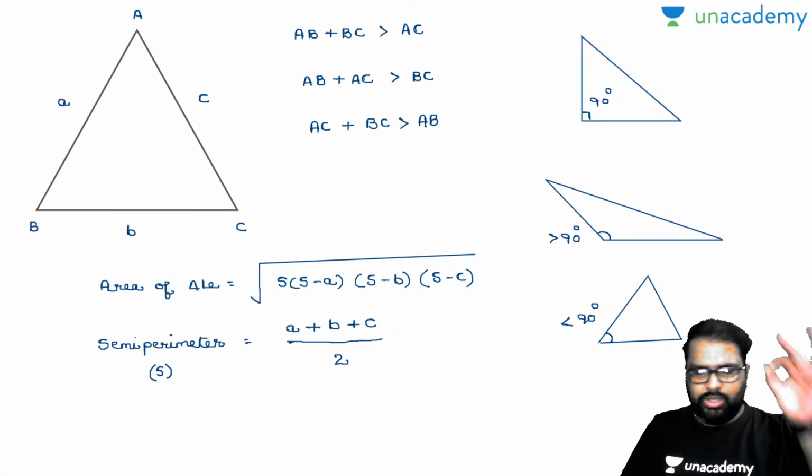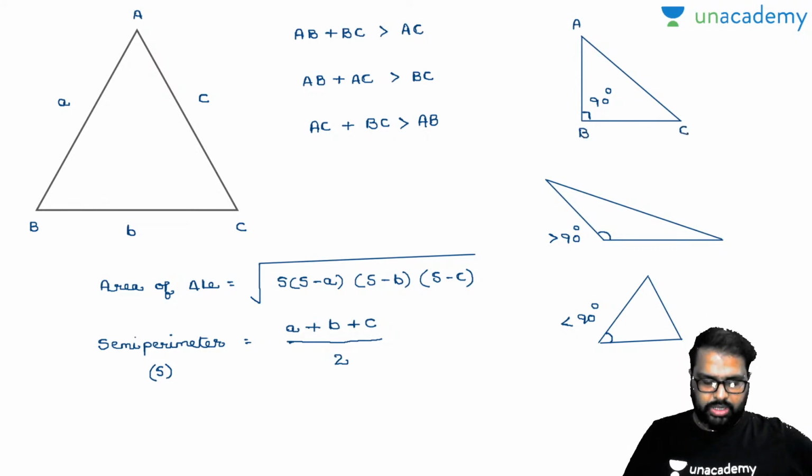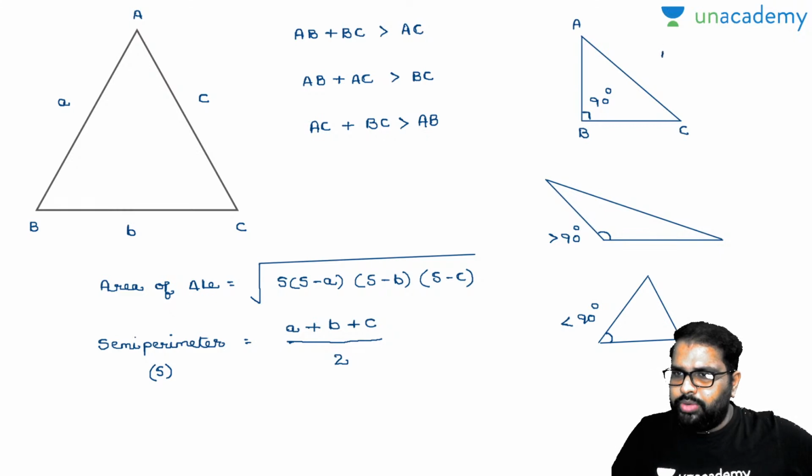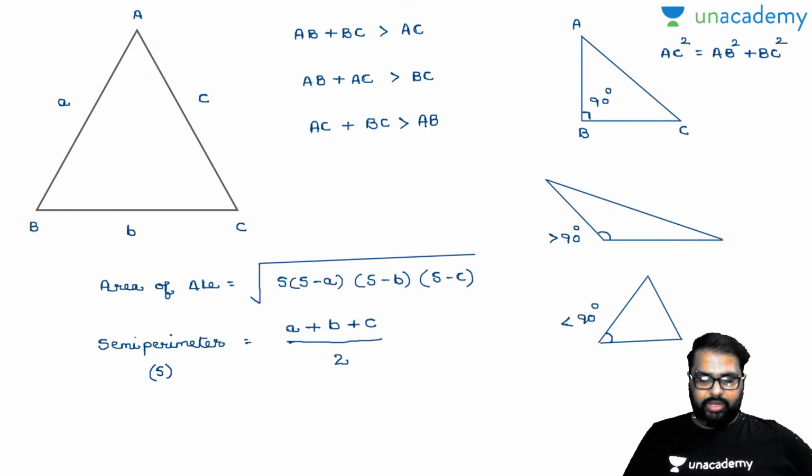Now by Pythagoras theorem, I'll write down here ABC. Can anybody say what Pythagoras theorem gives? Your hypotenuse square AC square will be equal to AB square plus BC square. Am I right or wrong? The sum of the squares of the sides will be equal to the square of the hypotenuse.